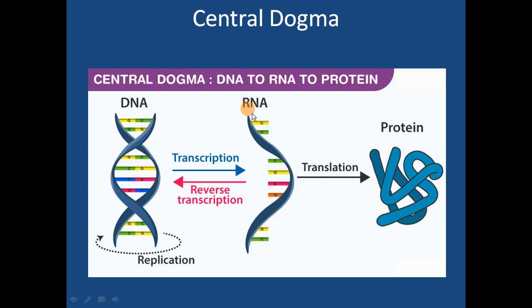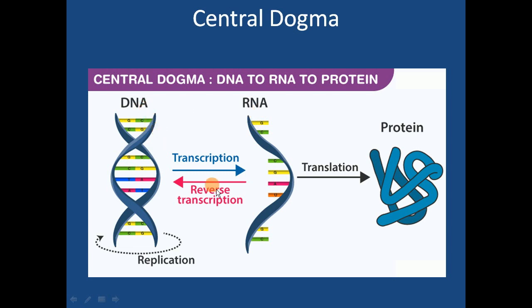So when RNA is formed from the DNA molecule, the process will be called transcription. See here you have double stranded DNA and this is your single stranded RNA, right? Formation of RNA from DNA will be called transcription. Understood? Now the reverse of that. Okay, we have one more process which is exactly the reverse of that. So it will be called reverse transcription. See the arrow? The arrow is showing from RNA to DNA.